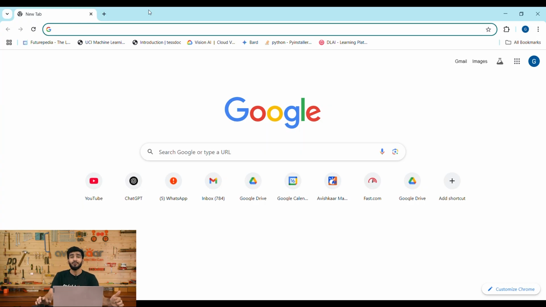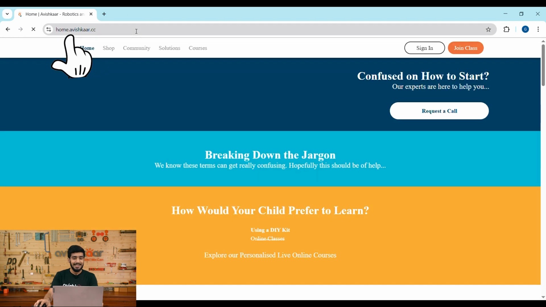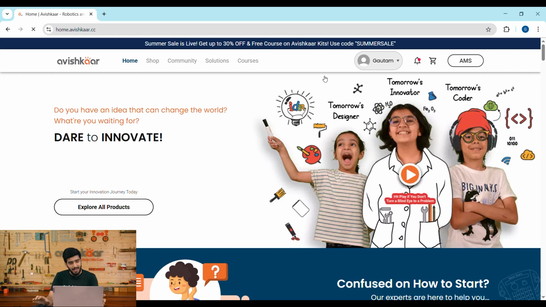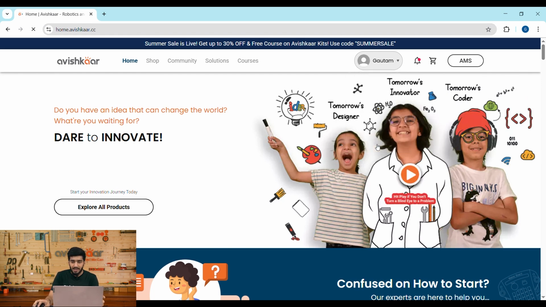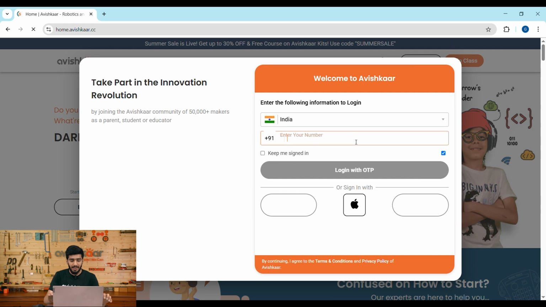So for that, you have to open your browser and write www.avishkar.cc and hit enter. There it is. Next, you have to click on the sign in button, but I think I'm already logged in, so let me just quickly log out. Let me click on the sign in button and let me enter my phone number.